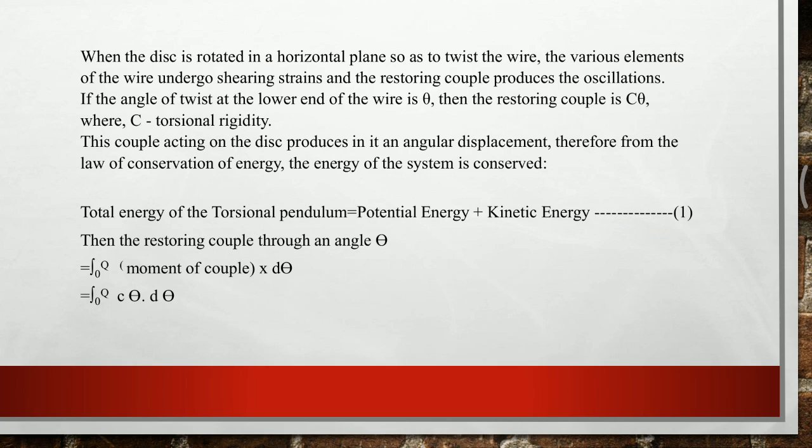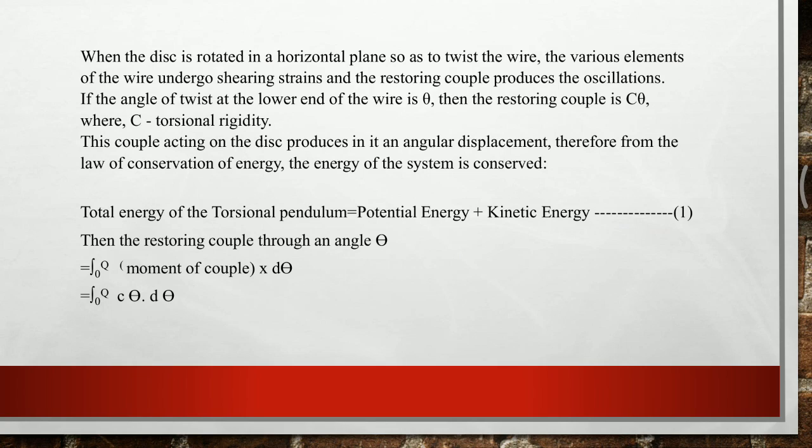Then what is the potential energy, what is the kinetic energy, and what is the amount of kinetic and potential energy? To determine this, first we shall understand the potential energy of the system. The potential energy is the work done by the restoring couple through an angle theta, and that can be obtained as the summation of all such twists produced over one complete length of the wire in producing torsional oscillations.